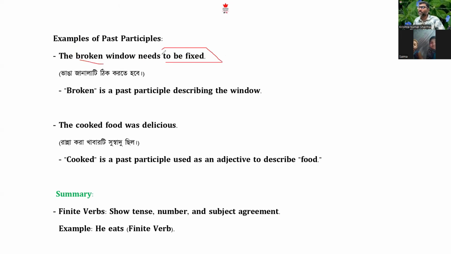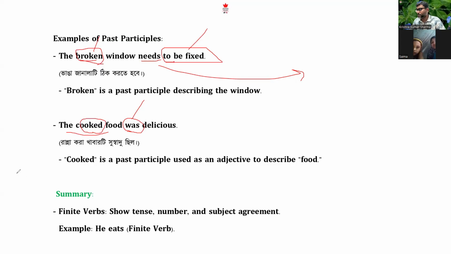Yes. This is non-finite, this is non-finite, and needs is present indefinite. So this is present simple, and this one is non-finite. Although they look like verbs, they are not functional verbs. This is not an active verb. Okay. But here: the cooked food was delicious. Was is a finite verb. Cooked is a non-finite verb.